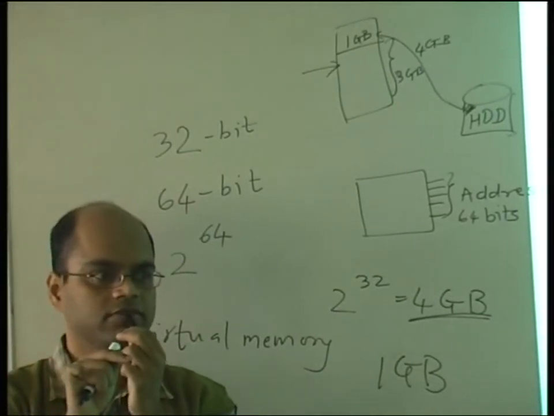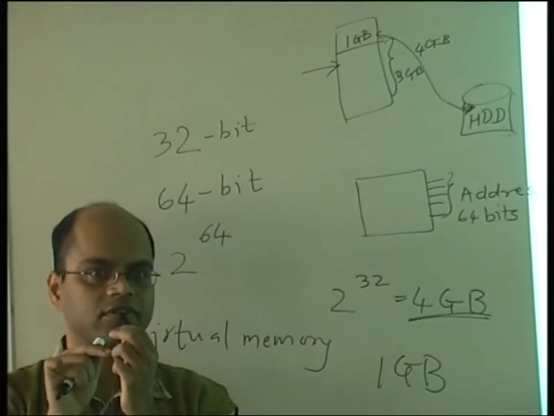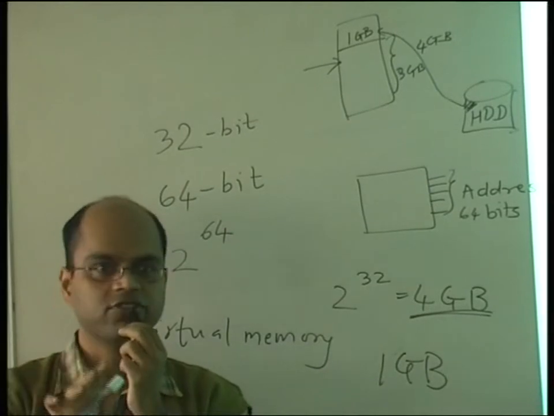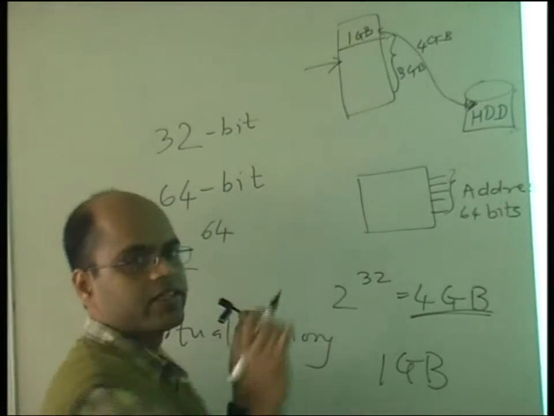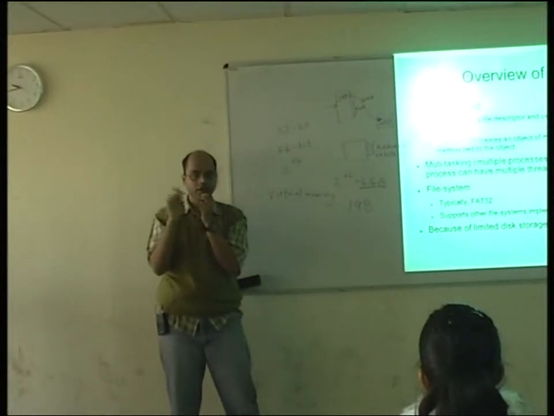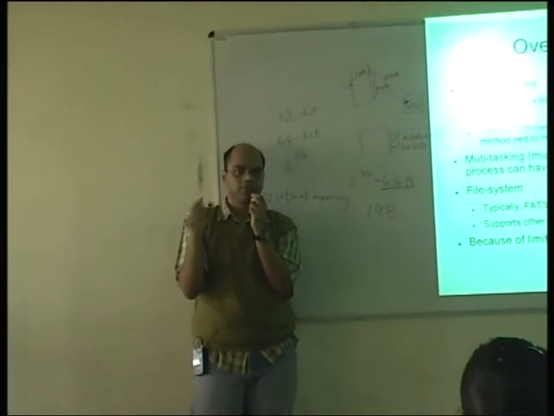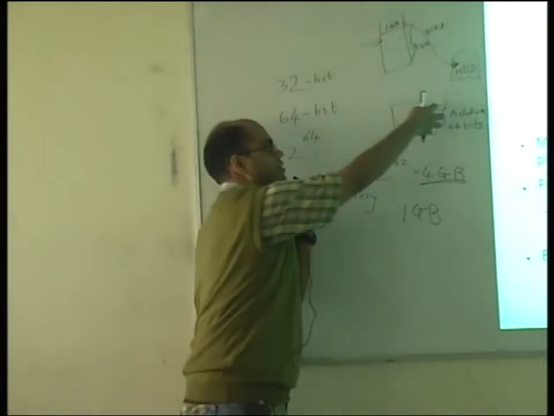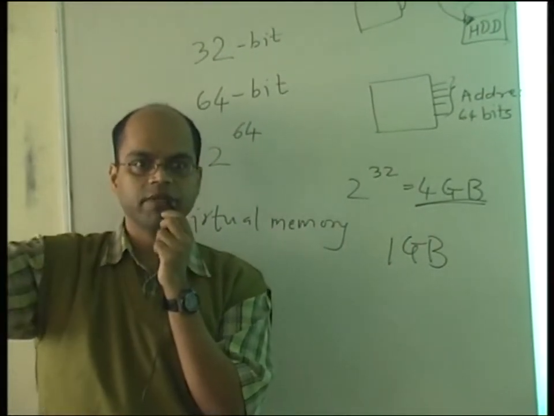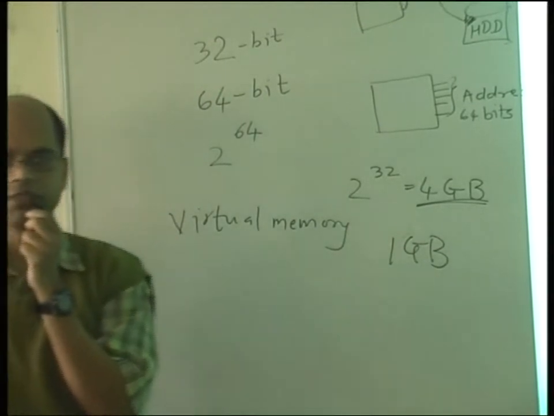So what should happen now? Replacement. Replacement of what? From that 1 GB, something should go out. That's right. First of all, you need some empty space here in the 1 GB. Then only you can put something there, right? So you put it there. But still there is an open question. When the processor sends these data address bits here, the location, the value of these bits is something more than 1 GB.